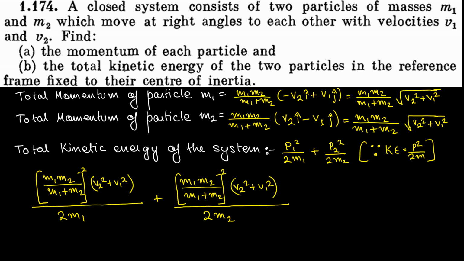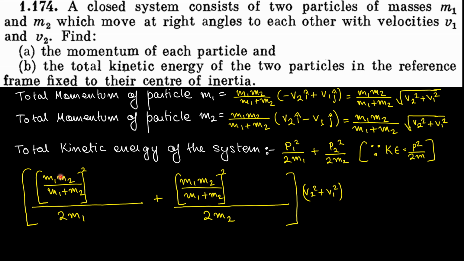Now you can easily say that you can take v2 square plus v1 square common from both sides, and this entire term can be written as m1 m2 square divided by m1 plus m2 whole square. Similar simplification can be done with this term.